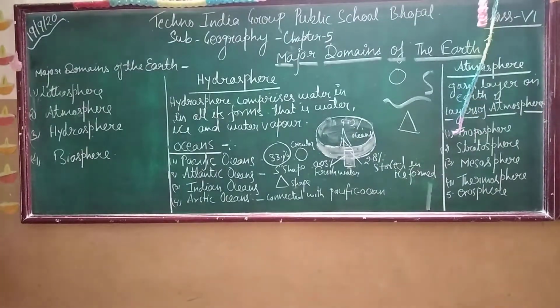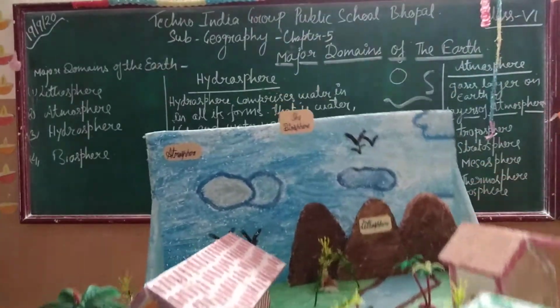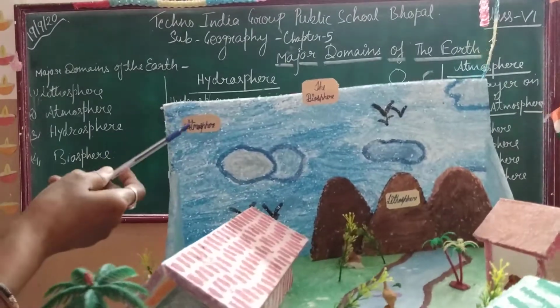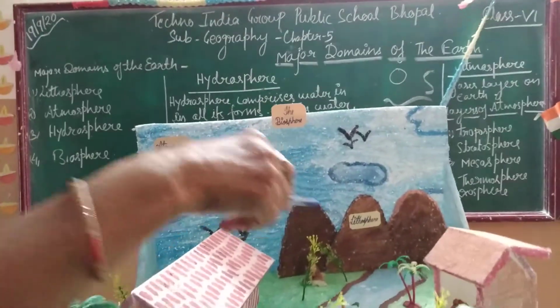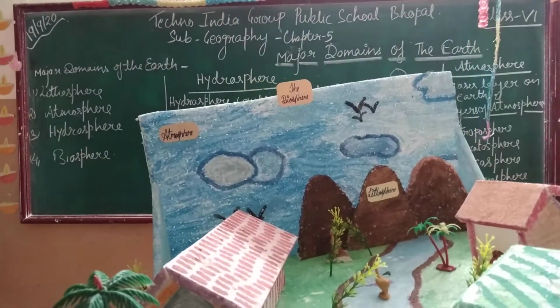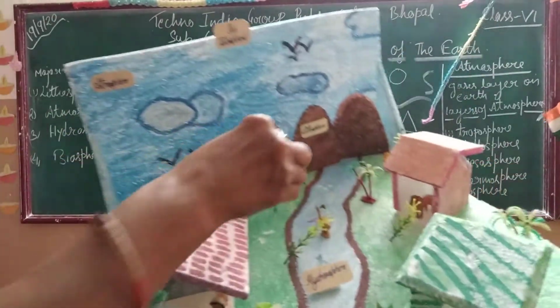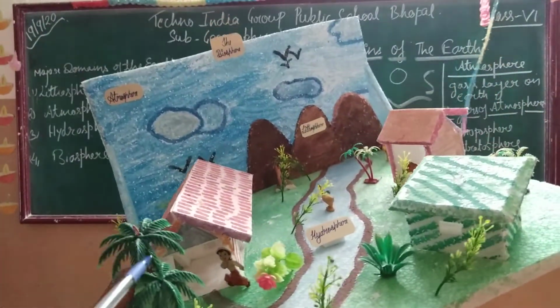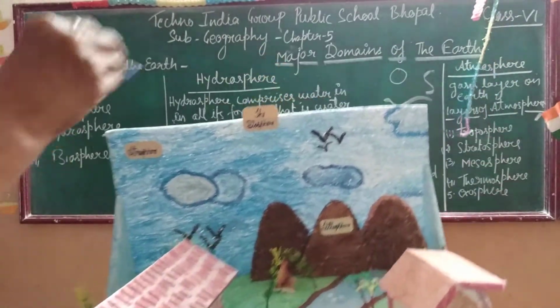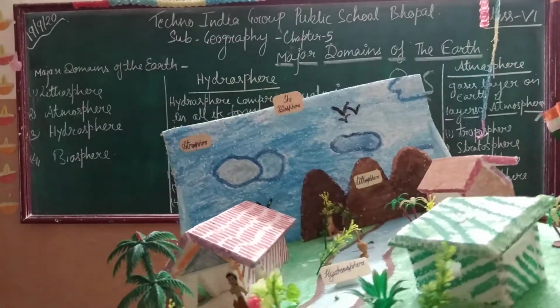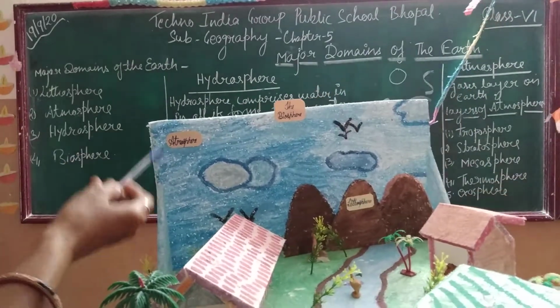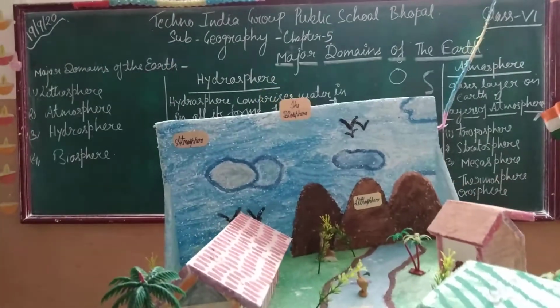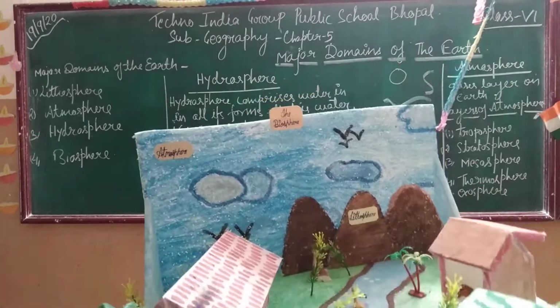You can see in this picture. Now you can see in this picture. This is a project on the biosphere. It is our biosphere. Here we find the atmosphere. This is the lithosphere. Lithosphere means the solid portion of the earth. And here we can show the moving water. This part of the water is called the hydrosphere. And all these three domains, atmosphere, lithosphere and hydrosphere, are necessary for the biosphere.